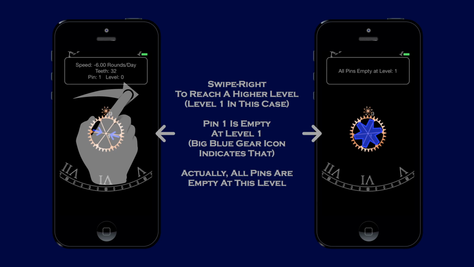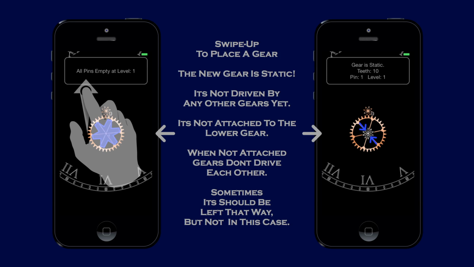Swipe right to reach a higher level, level 1 in this case. Pin 1 is empty at level 1. Big blue gear icon indicates that. Actually, all pins are empty at this level. Swipe up to place a gear.